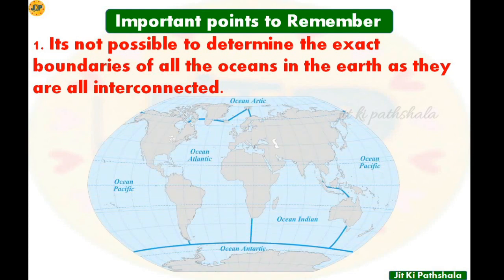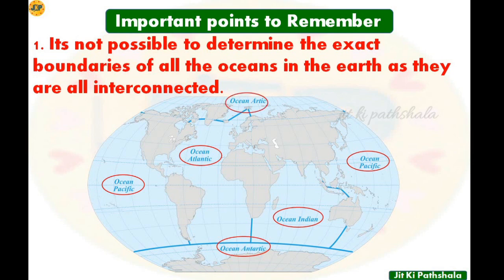So here you can see the continents and oceans of the world, and all these oceans are interconnected. Let's see these oceans first. So first of all, Pacific Ocean, then it comes Atlantic Ocean, then here it is Indian Ocean, then Antarctic Ocean, which is also known as Southern Ocean, and the last one is Arctic Ocean, which is also known as Northern Ocean. Here easily you can see these oceans are interconnected.